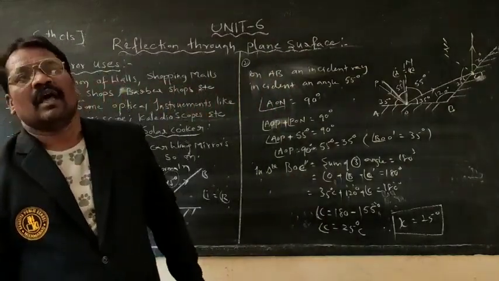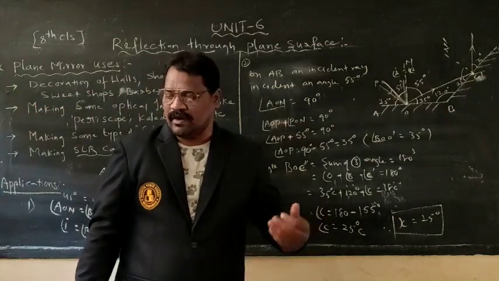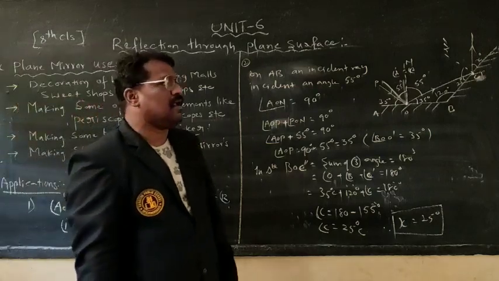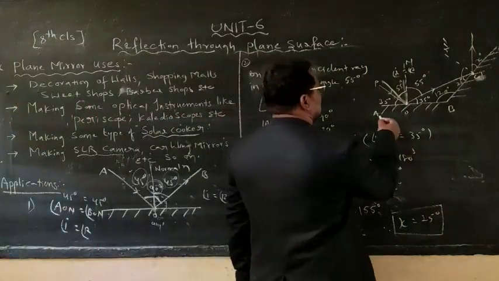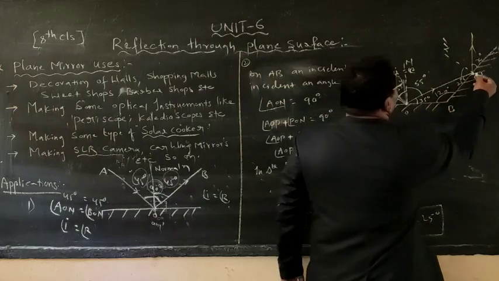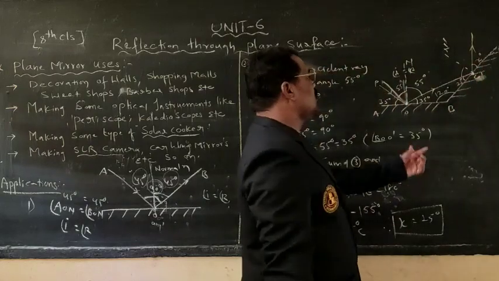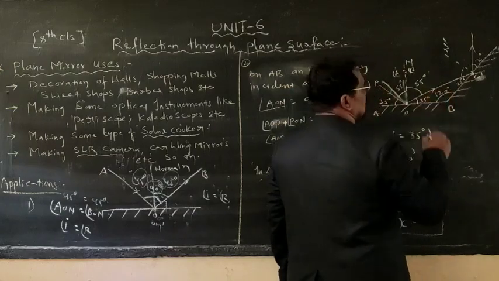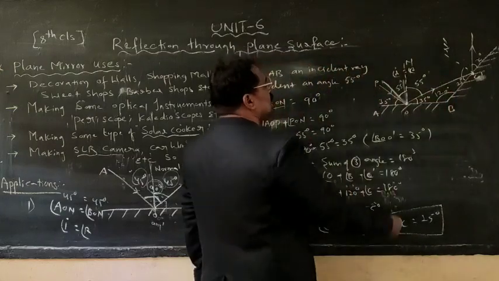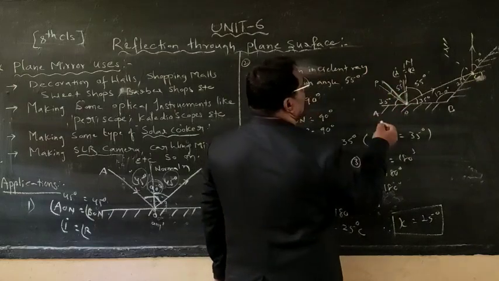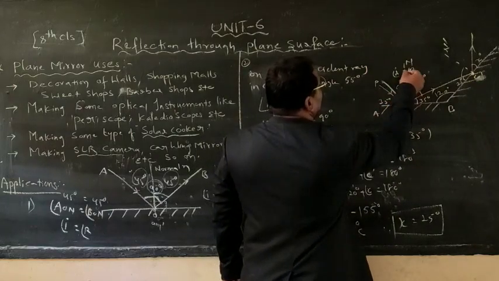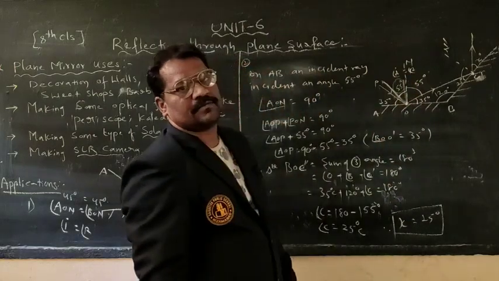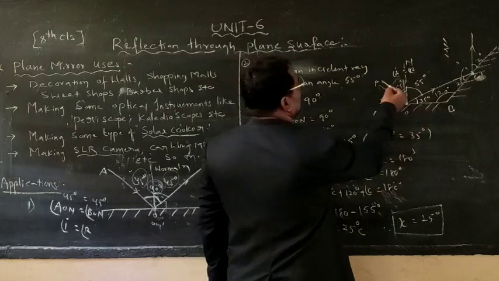Next question is the higher order thinking one. Within that, one more question is there. Observe the adjacent figure. AB and BC are two mirrors. AB is one mirror, BC is another mirror. These two mirrors are inclined at an angle of 120 degrees. And also it is given that PO is an incident ray, making an angle of 55 degrees with the normal. This particular angle is given.